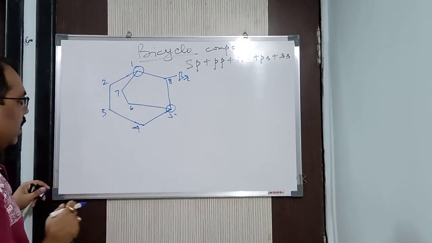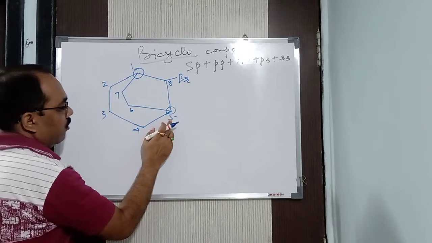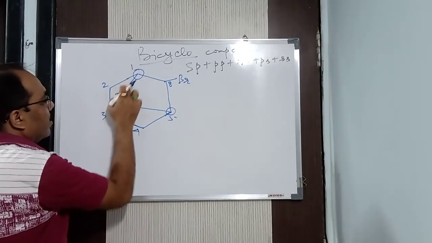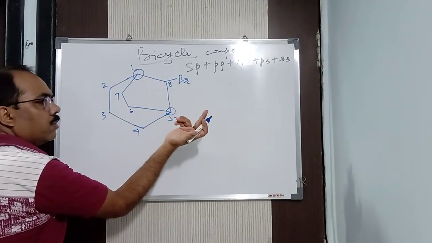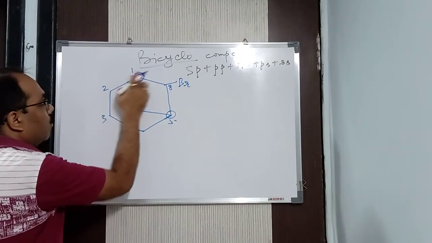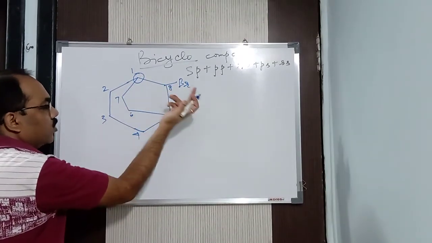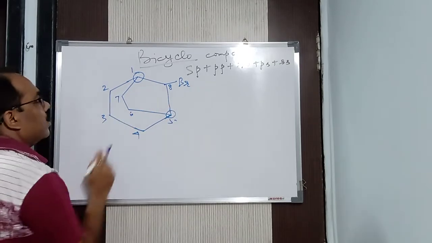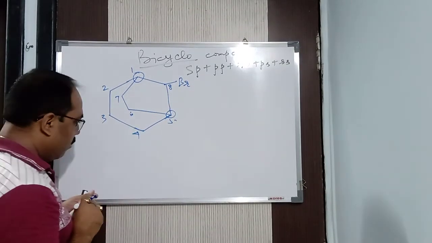Alright, what I said? Now, you will say, sir, I will count it from here. 1, 2, 3, 4, 5, 6, 7, 8. Same thing. No problem. Isn't it? You will say from here. 1, 2, 3, 4, 5, 6, 7, 8. Both are same. Clear? Achha. Now, next, how to name this?